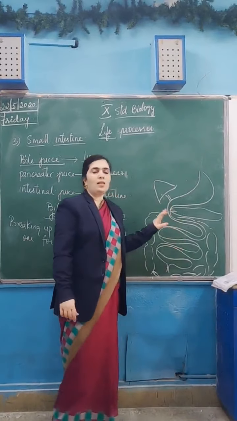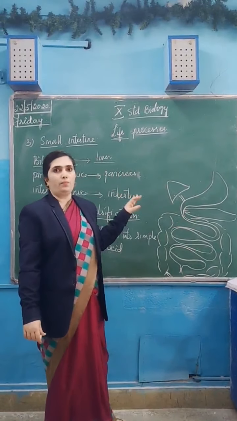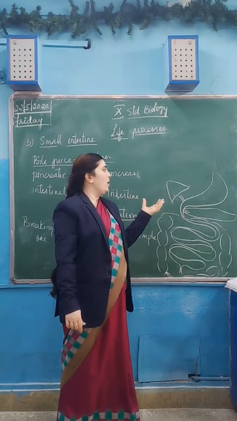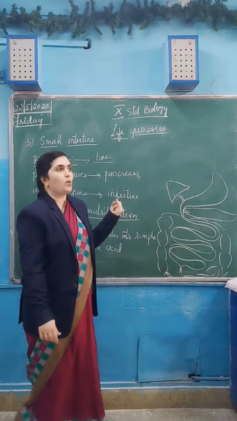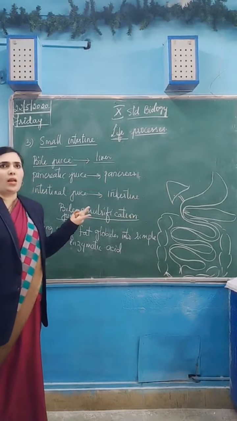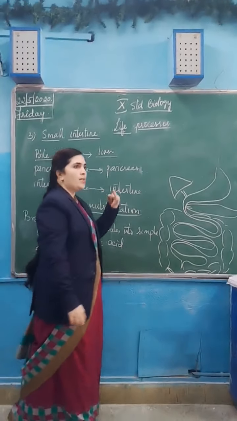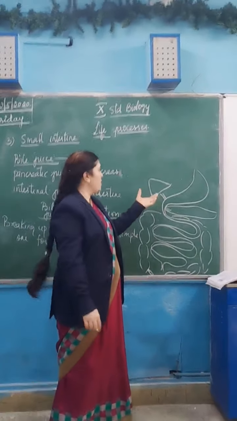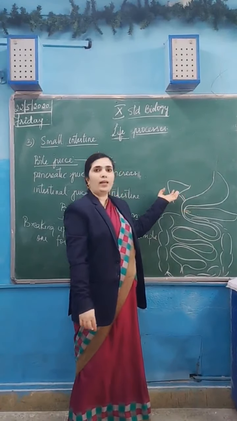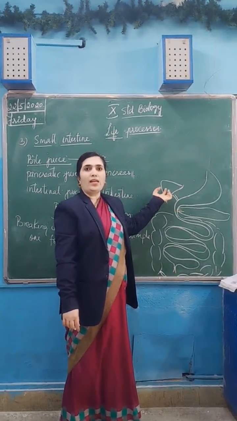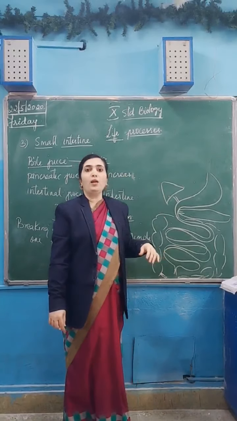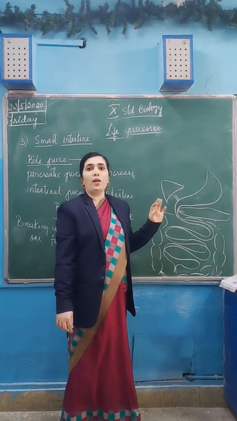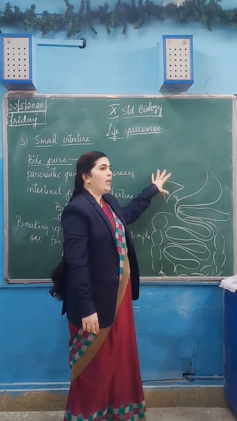But liver is the largest gland. It has many functions. Whatever harmful substances are created in our body, all the nitrogenous waste or salts which are harmful to our body, or the cells which are dying in our body, where are they taken? They are taken to the liver only, where they are degraded, made less harmful, and then they are excreted from our body. Liver is the main organ.